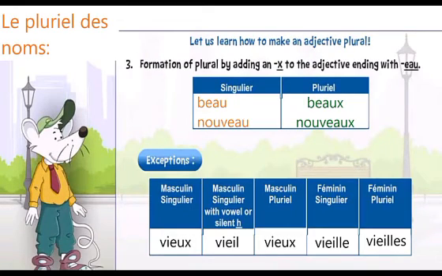Now the last one is the formation of plural by adding x to the adjective ending with eau. Previously we learned how to make them feminine. Now we learn how to make them plural. If eau is the ending, then we have to add x at the end to become a plural. And as we all know, exceptions are always there, so you have to learn these exceptions by heart.